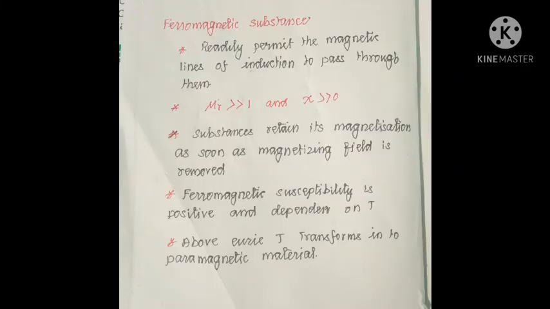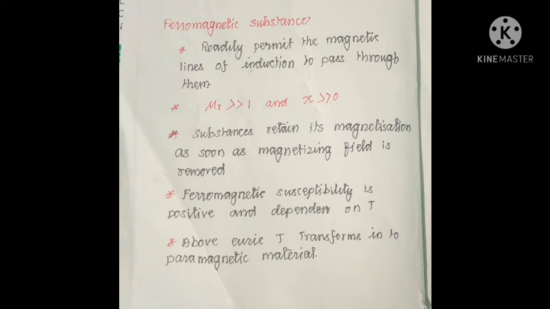These are the ferromagnetic materials. Ferromagnetic materials readily permit the magnetic lines of induction to pass through them. The most important thing here is that the susceptibility is very much higher than 0, and also much higher than the susceptibility of paramagnetic substances. It is positive, and the permeability is very much higher than 1. So ferromagnetic substances allow the lines to pass through them.